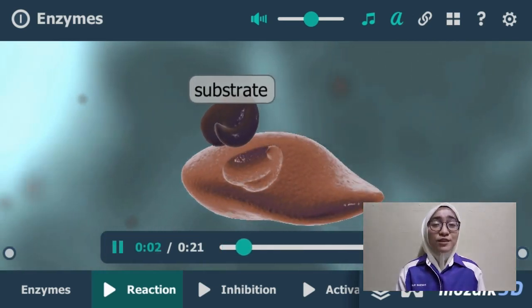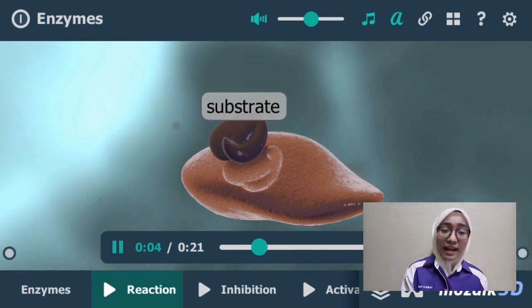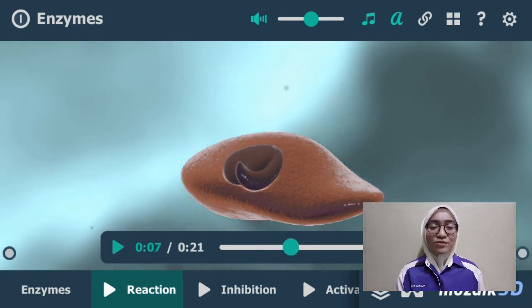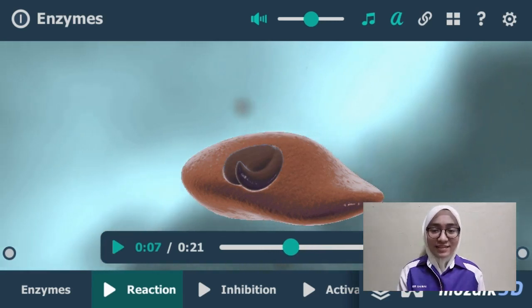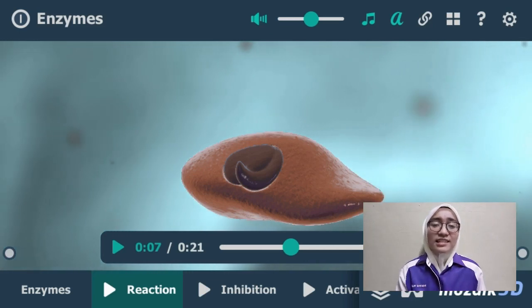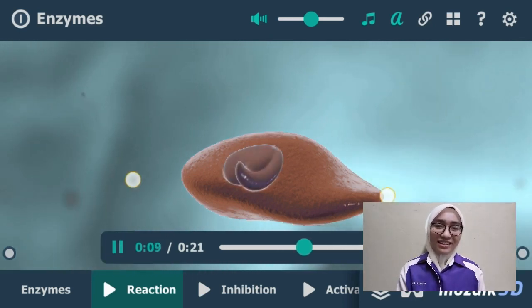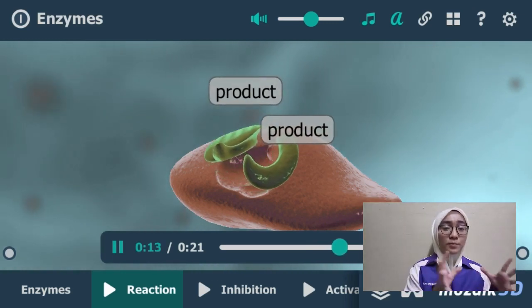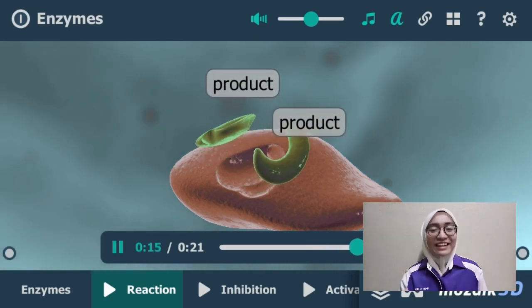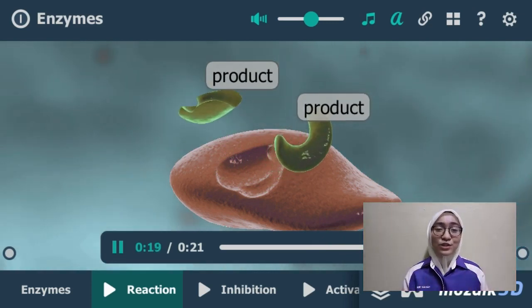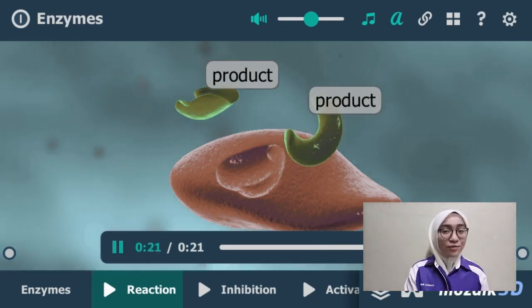Firstly, a specific substrate will arrive at the active site of the enzyme molecule. Then, when the substrate binds to the active site, it will form an enzyme-substrate complex, just like a key fits into a lock. After the reaction is complete, the substrate becomes the product and it will leave and depart from the active site. Now, the enzyme is free to bind with another substrate for another reaction.